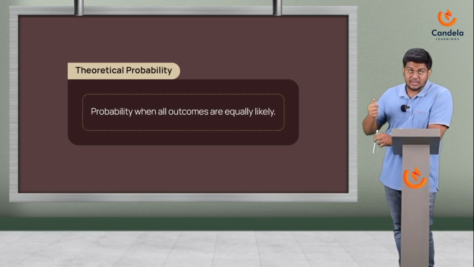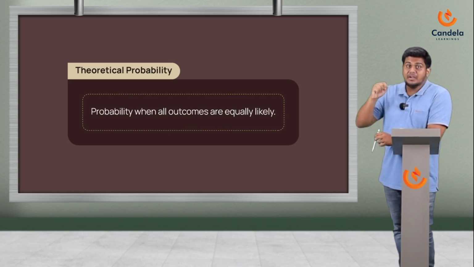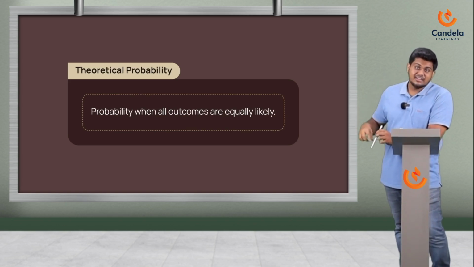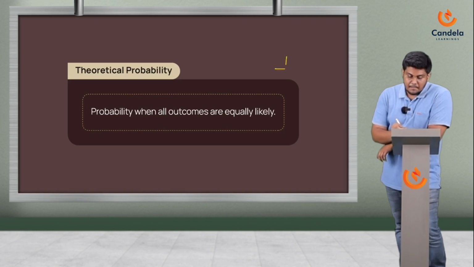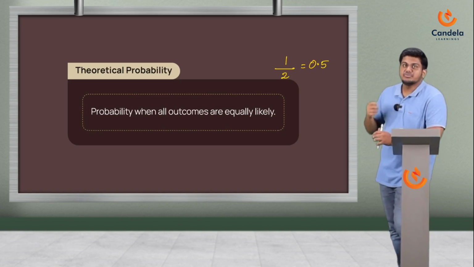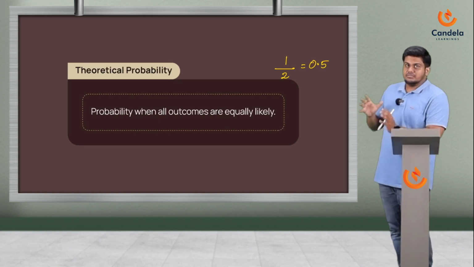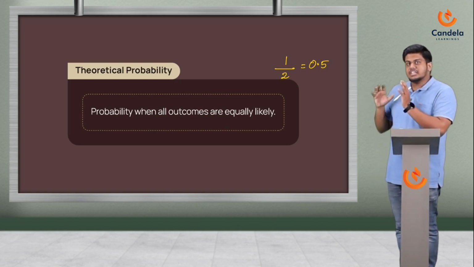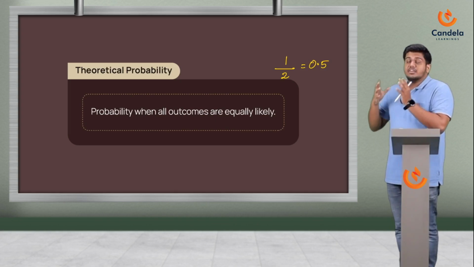Out of the two outcomes, the probability for getting a head is 1 by 2, which is 0.5. Even if you do it 2 times, 3 times, 4 times, 5 times, you can say that theoretically the chance for getting a head or a tail is 0.5.